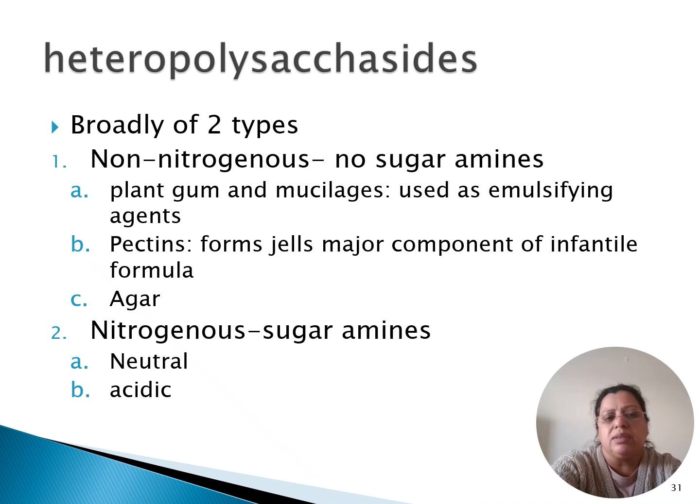You have pectins, gels, major component of the infant formula, and the agar, the one that we commonly use for the cultures in microbiology. The second broad category is the nitrogenous ones, which has amine sugars. So these amine sugars can be neutral or they can be acidic. The acidic content defines how much reactivity that compound will have, and the acidity is mainly because of the presence of the sulfate radicals in these molecules.